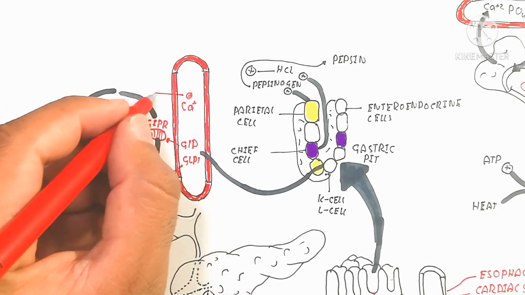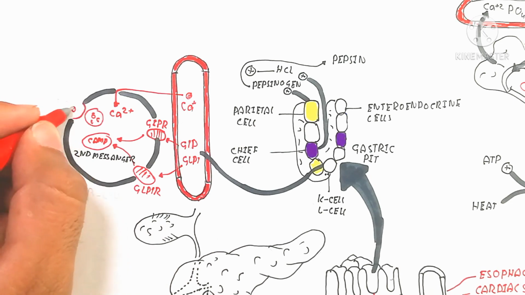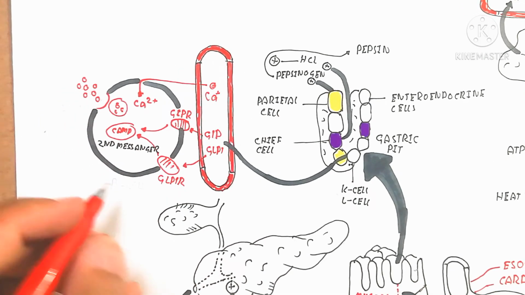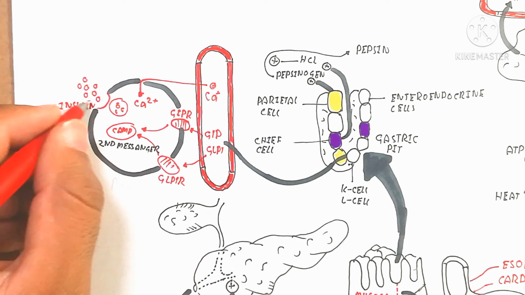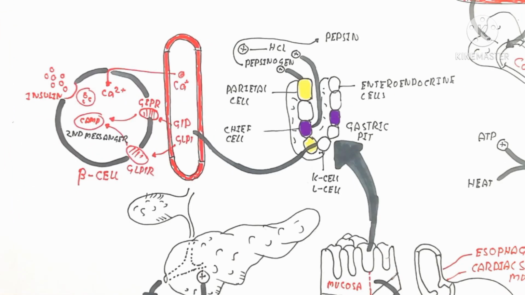It binds with the glucagon-like peptide receptor of the beta cell, and calcium also enters the cell, causing insulin release. The first messenger is GIP, and the second is cyclic AMP. Cyclic AMP allows the release of insulin by different mechanisms. Here we will not discuss the whole mechanism. So that's all done.